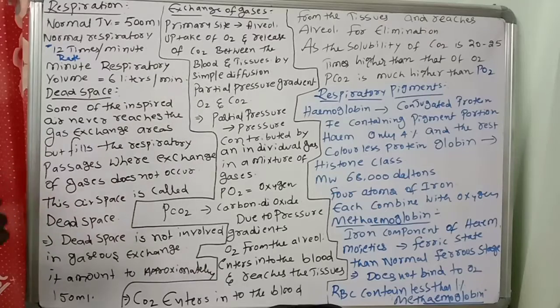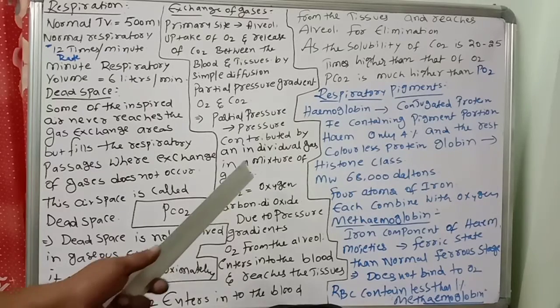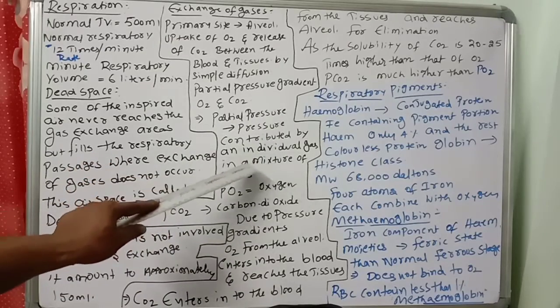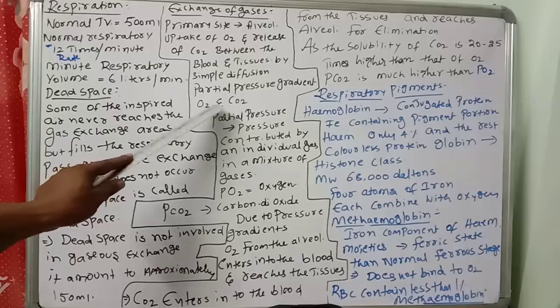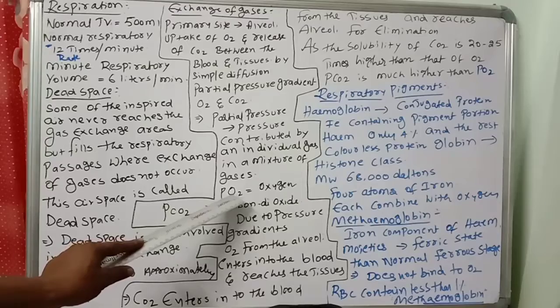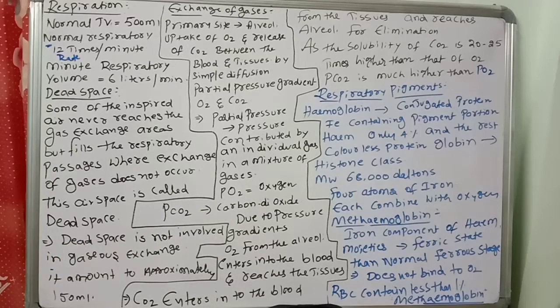How is that movement going on? Because of partial pressure gradients. Suppose a mixture of gases is there. In that, how much pressure does one gas create? That is called partial pressure. Partial pressure means the pressure contributed by an individual gas in a mixture of gases. Suppose oxygen contributes some pressure, that is called oxygen partial pressure. We write PO2 for oxygen partial pressure and PCO2 for carbon dioxide partial pressure.